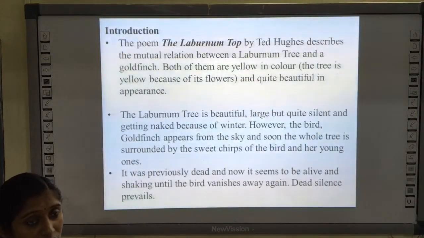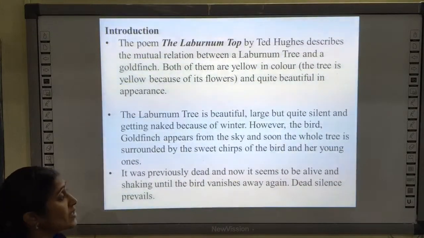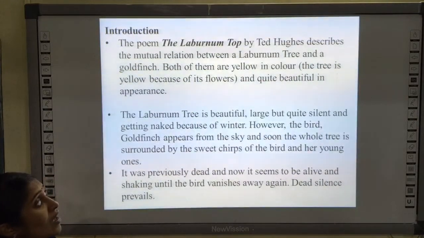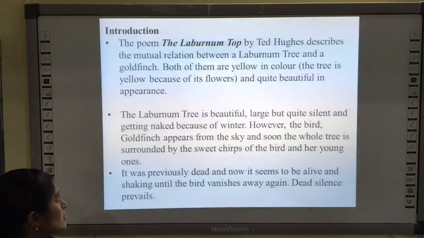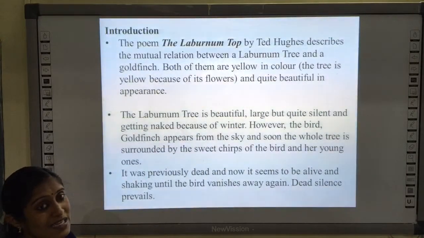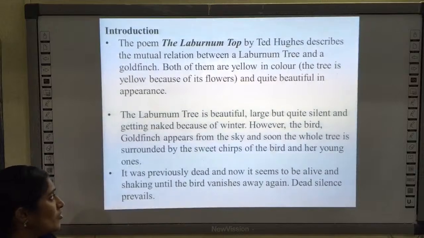So we'll move on to the introduction of the poem. The poem, The Laburnum Top by Ted Hughes, describes the mutual relationship between a laburnum tree and a goldfinch. Both of them are yellow in color. The tree is yellow because of its flowers and quite beautiful, and getting naked because of winter. So you know that when the winter comes, all the leaves and the seeds will be scattered, isn't it? However, the bird goldfinch appears from the sky, and soon the whole tree is surrounded with the sweet chirps of the bird and her young ones.